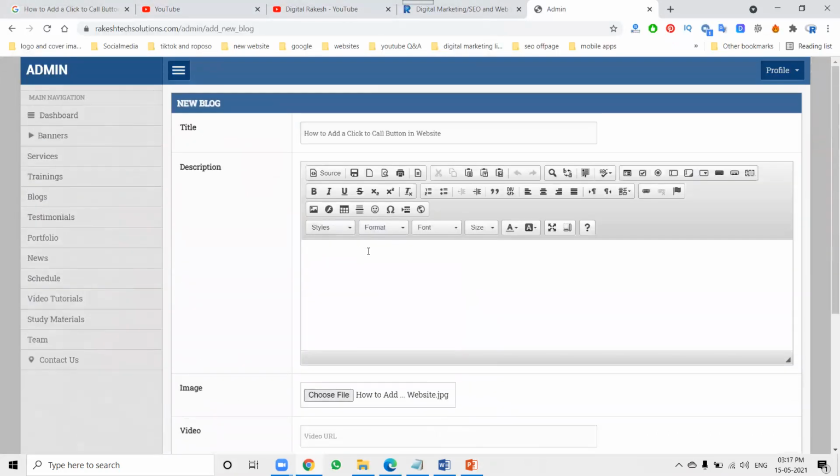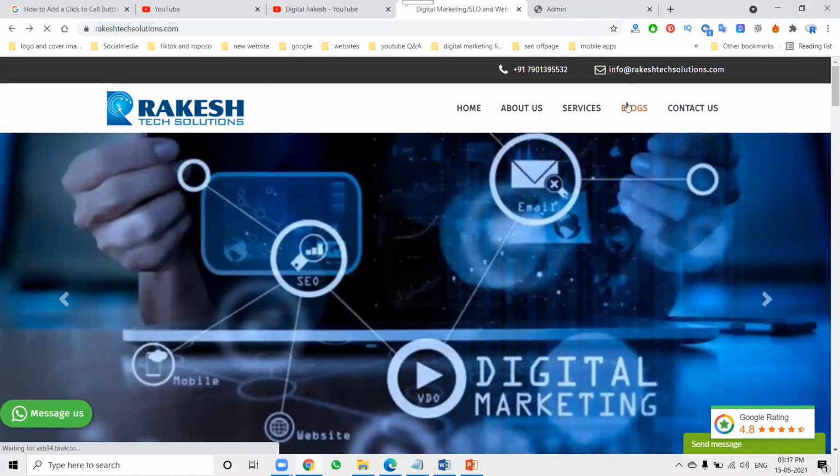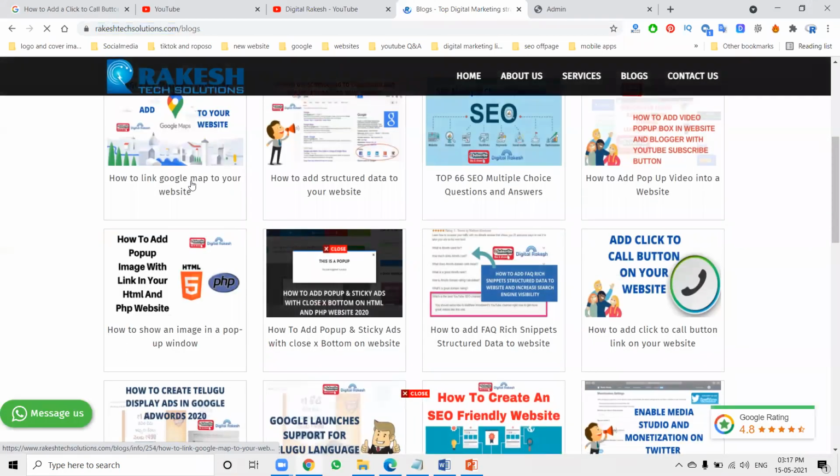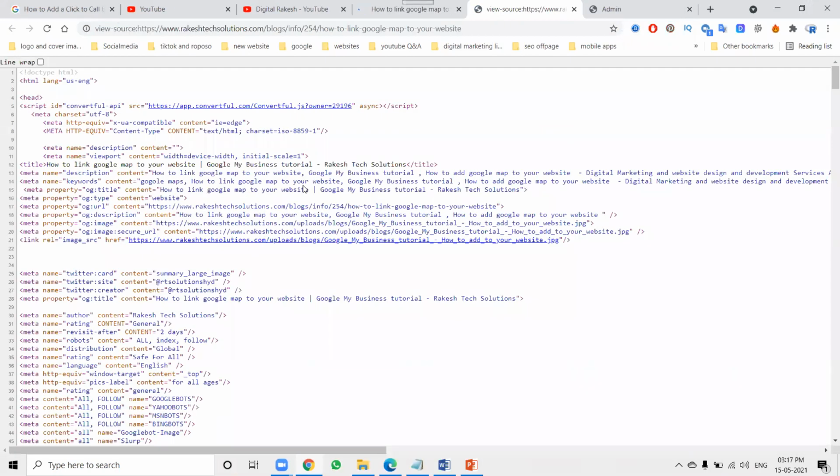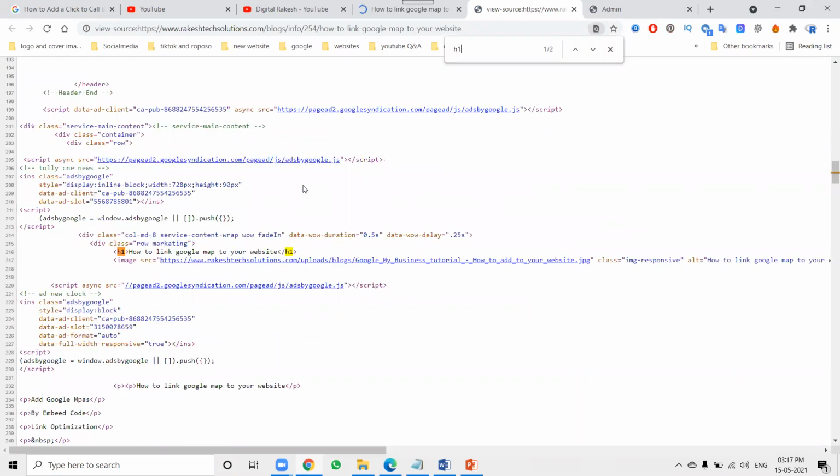In this one, if you give any kind of headings, 1, 2, 3, 4, 5, in an admin panel the heading is selected automatically. Suppose you go to the blog, or we can check, this is the H1 tag. How to know? Press Control U, which takes us to the page source code. Control F, H1 tag. See here: how to link Google Map to your website.